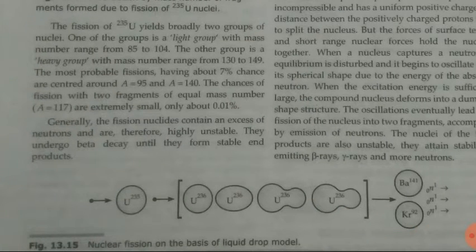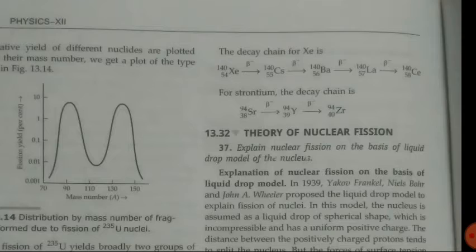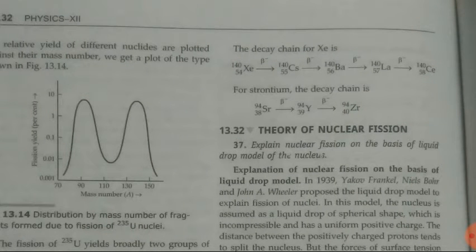Generally, the fission nuclides contain an excess of neutrons and are therefore highly unstable. They undergo beta decay until they form stable end products. In class 10th we also discussed chain reactions, uncontrolled and controlled reactions. Please revise that from your class 10th book, because these are very important. What is a chain reaction, what are controllable and uncontrollable reactions, and how an uncontrollable reaction can be controlled. You can revise all these things from your class 10th book.